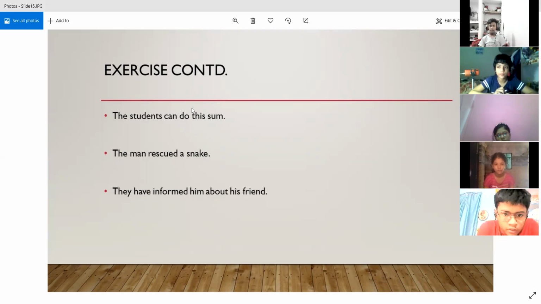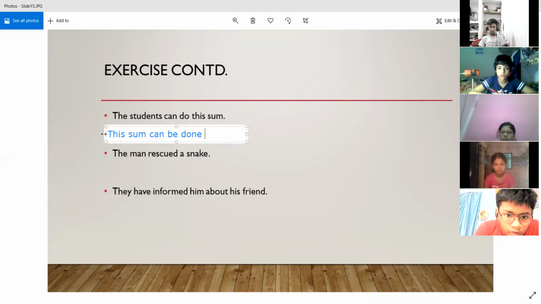Good morning. This sum can be done by the student. Correct. Yes. So first of all, tell me the tense. The students can do this. This is a simple past, a simple present. Yes, it is simple present. Can be done by the students.